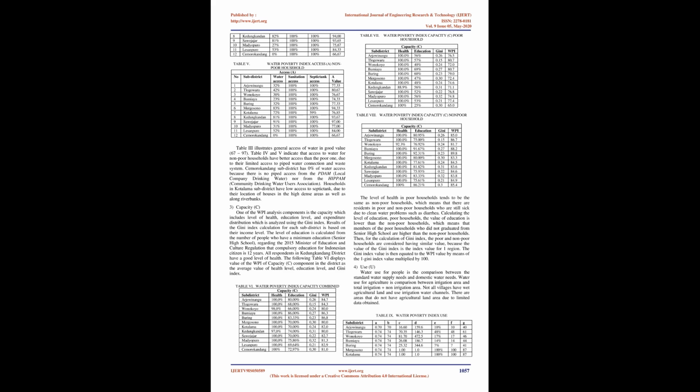In general, access to piped water connection in Kedungkandang District is served by both the PDAM, Local Company Drinking Water, and HIPAM, Community Drinking Water Users Association, except Semarokandang Sub-District as the only sub-district without access to piped water from the PDAM.